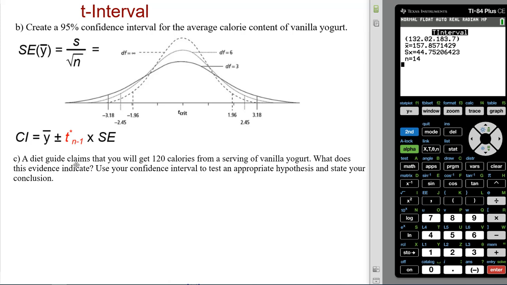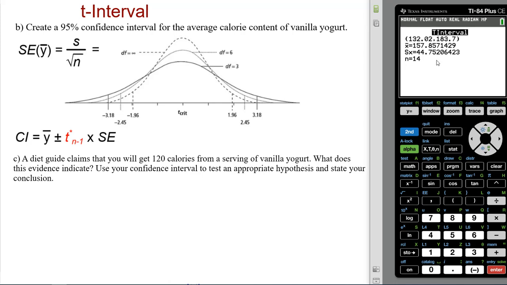So Diet Guide claims that you'll get 120 calories from a serving of vanilla yogurt. So if you tell them you ate vanilla yogurt, they're going to count that in your calorie log as 120 calories. So what does the evidence indicate? So remember, in our confidence interval, let's go ahead and interpret it. We're 95% confident that the true average vanilla yogurt calorie content is in between 132 and 183.